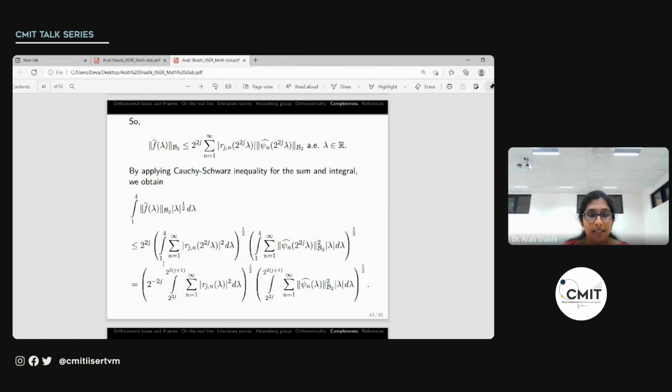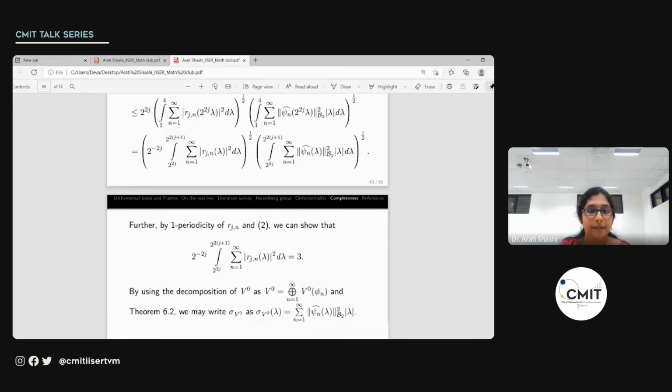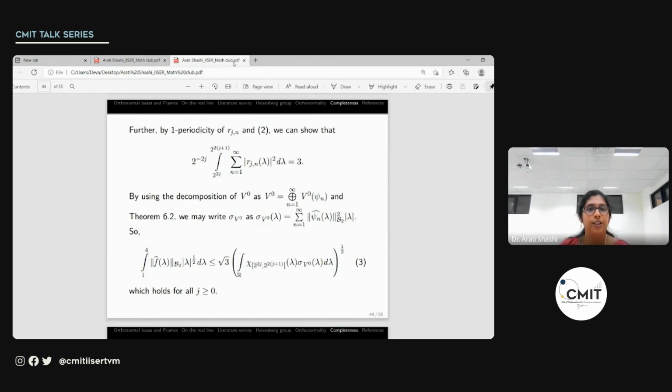And so this entire term will be actually just 3, the number 3. And here what we can do is we write this as the characteristic function of this interval. And this whole thing, the summation over n, norm psi n roof, etc., can be written as the sigma map of a space. That's exactly what it is. So as I mentioned, we use the periodicity of rjn, and this whole term is just 3.